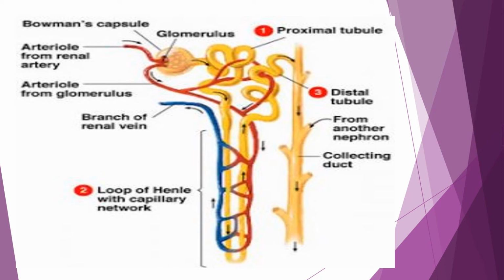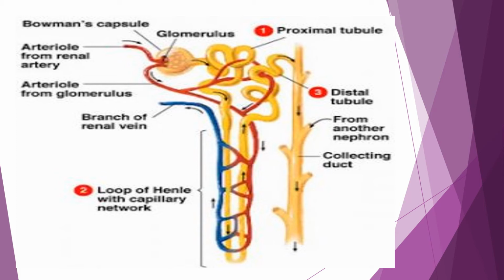Now let me explain how urine is produced in the nephron. The Bowman capsule absorbs the liquid part of the blood, including water, dissolved amino acids, salts, glucose, and other material, including the nitrogenous waste.